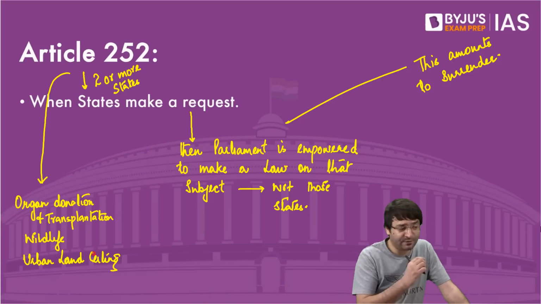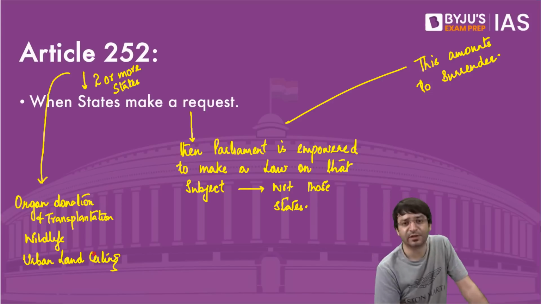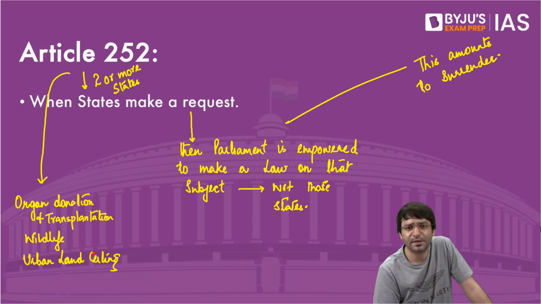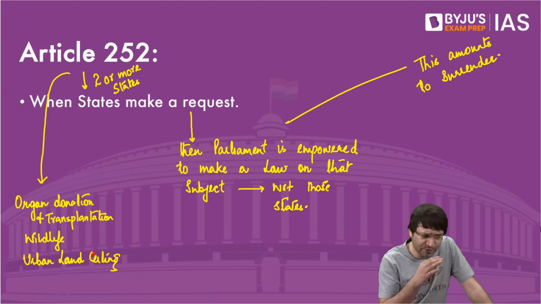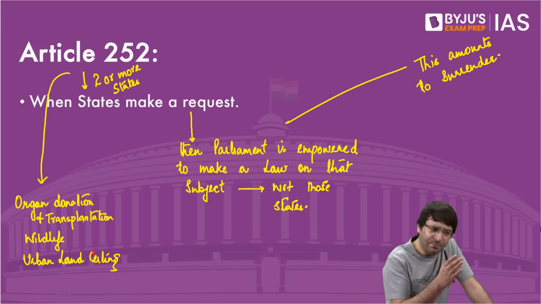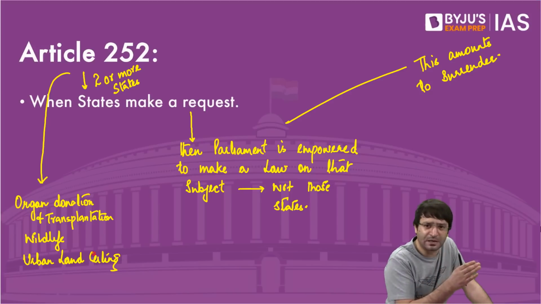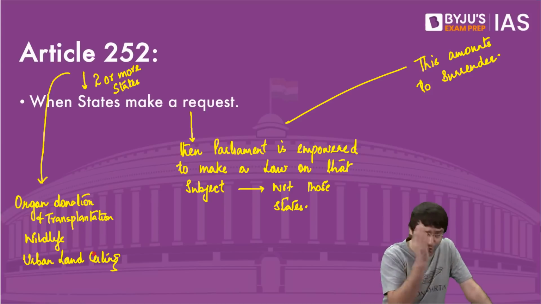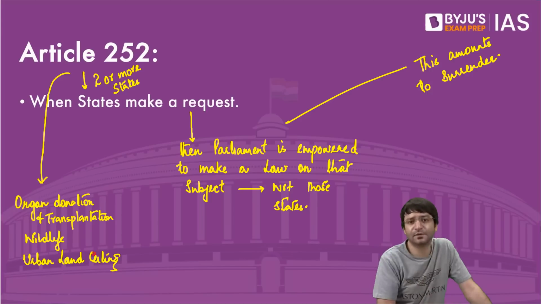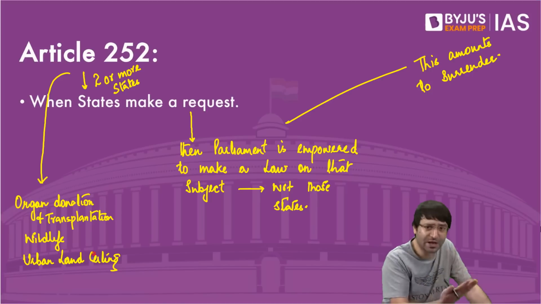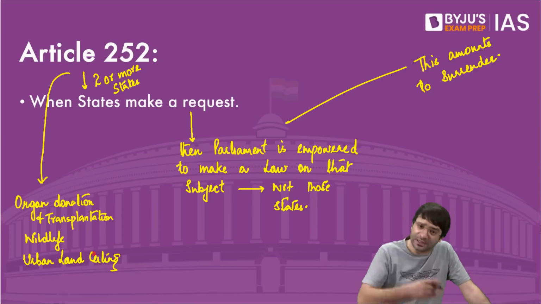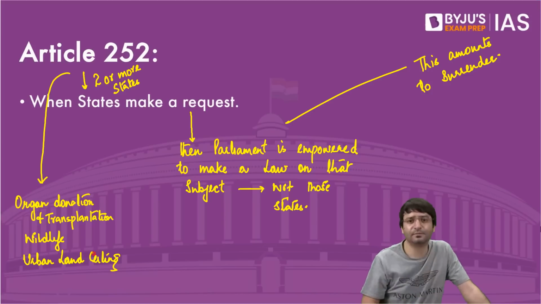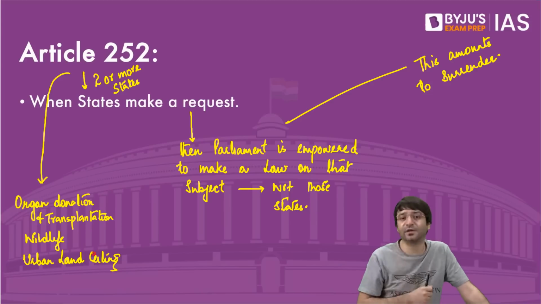But that means you have surrendered this subject. On this subject now you cannot make this law. Only Parliament can. Similarly, wildlife. Why should the rules for wildlife be different for Madhya Pradesh's national park and for Tamil Nadu's national park? It has to be common because the common purpose is to preserve wildlife, promote our ecosystem. That's why the states themselves have requested, please enact a law. This is cooperative federalism. This is not centralized federalism.